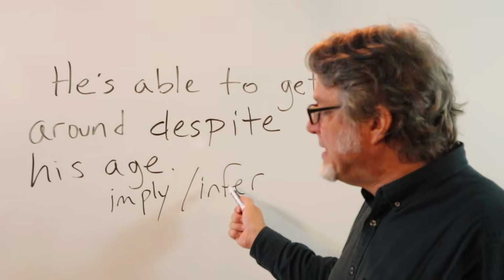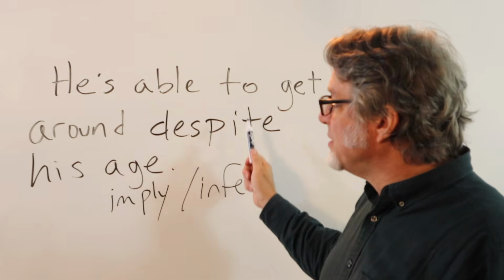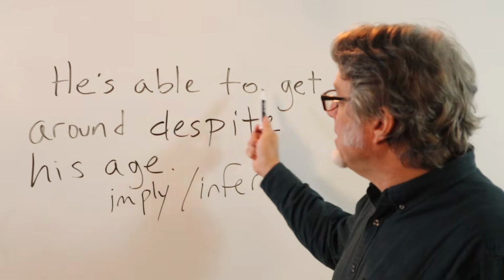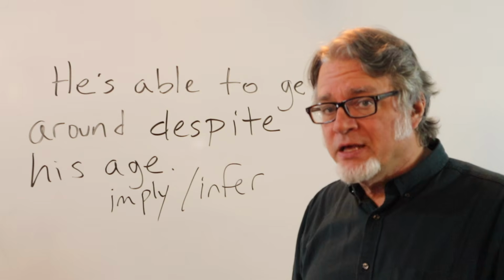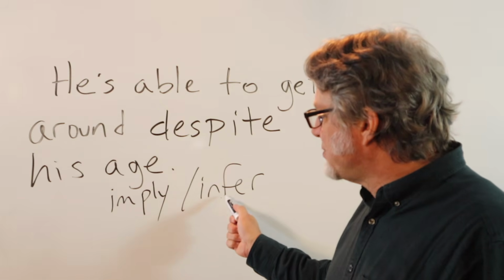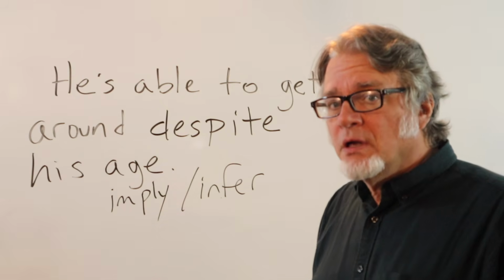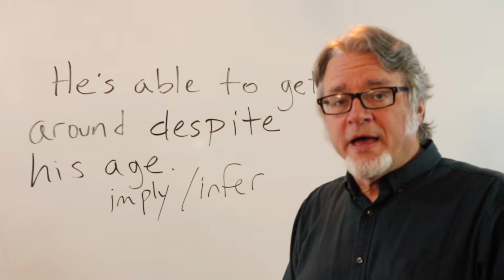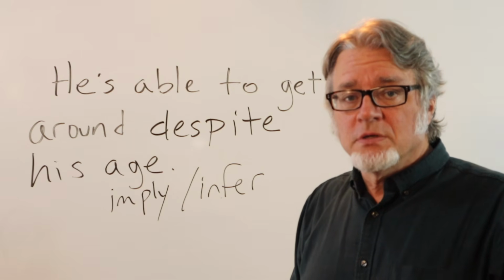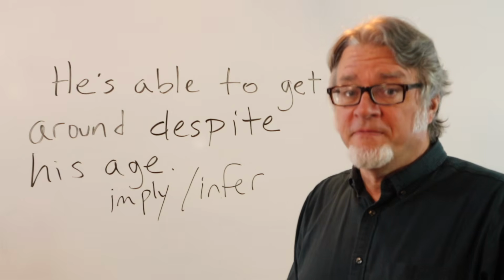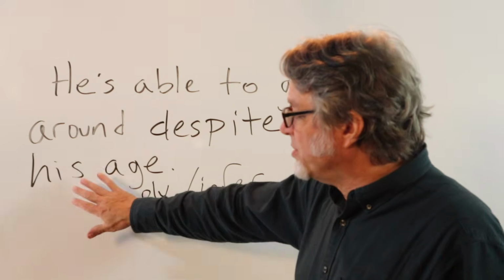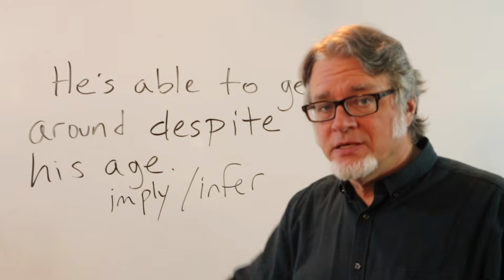This is a type of guess. So when the listener hears you say he's able to get around despite his age, then the listener will infer that the person is old. And he could be very, very old. This could be a person in his 80s or 90s.